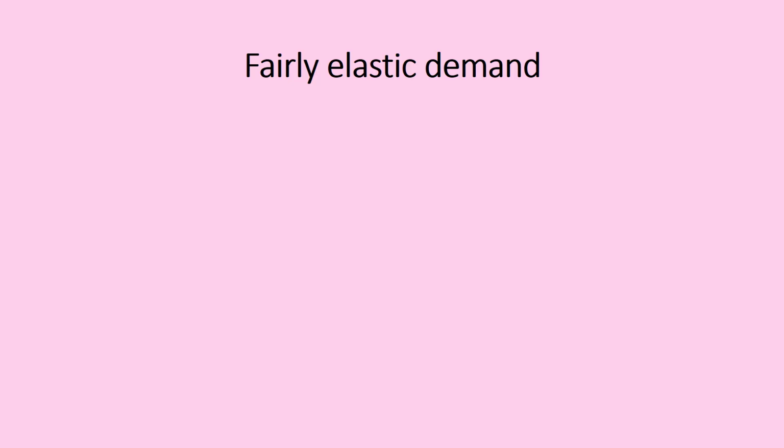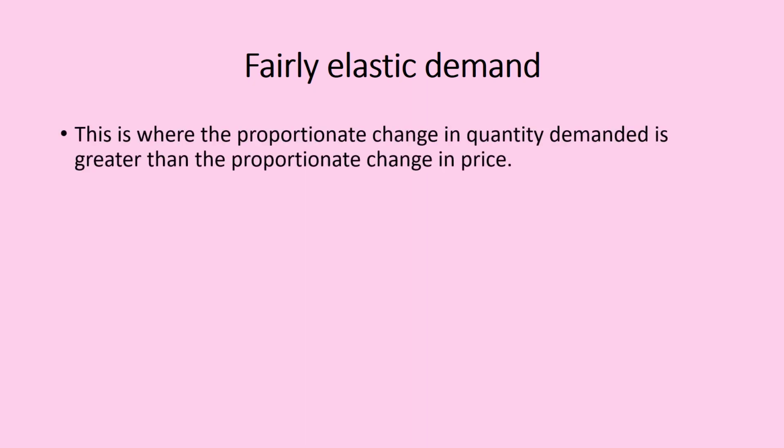Now, we are taking the types of price elasticity of demand one after the other, know how to represent them with a diagram, know how to define them, and then know other things. So the first on the list is the fairly elastic demand. Let's define what fairly elastic demand is. This is where the proportionate change in quantity demanded is greater than the proportionate change in price. Let me repeat myself. This is where the proportionate change in quantity demanded is greater than the proportionate change in price. That is the definition of fairly elastic demand.